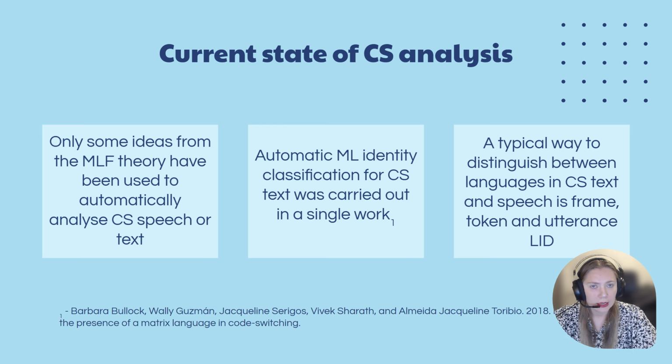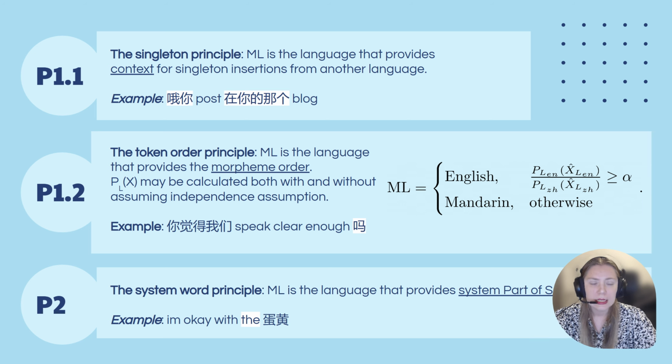A few slides back, we were looking into two linguistic principles for matrix language determination: morpheme order principle and system morpheme principle. In this work, the principles were reworked into three implementations: principles P1.1, P1.2, and P2. As the name suggests, the morpheme order principle was split into two principal implementations in this paper: the singleton principle P1.1 and the token order principle P1.2.